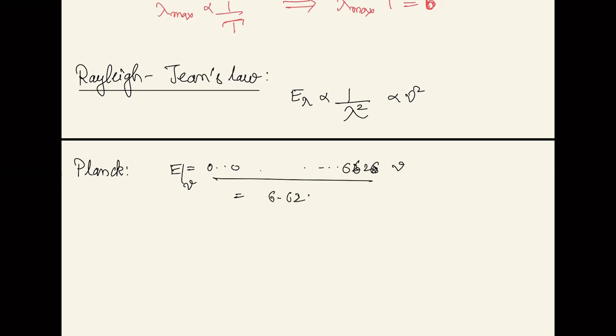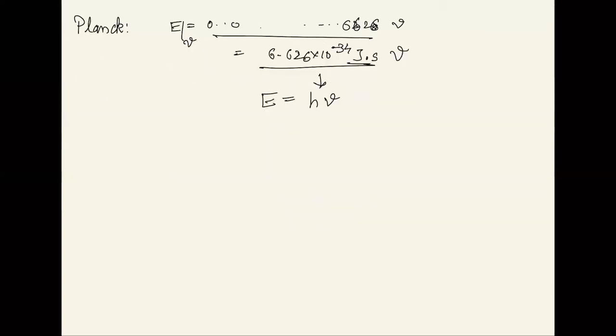6.6626, or 6.63 times 10 raised to the power minus 34 joules into second. This particular thing he called Planck's constant, and said this particular E is equal to h nu. Once he gave E equal to h nu, and then the quanta of the light, the total energy will be n times how many quanta are there, then the things changed, and using it he could actually derive an expression for I lambda.